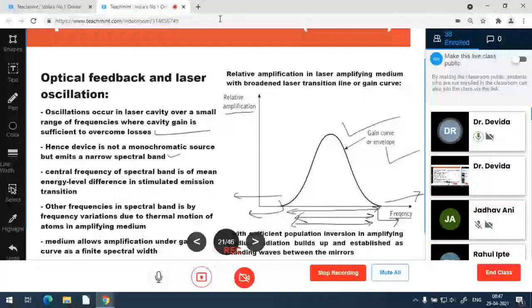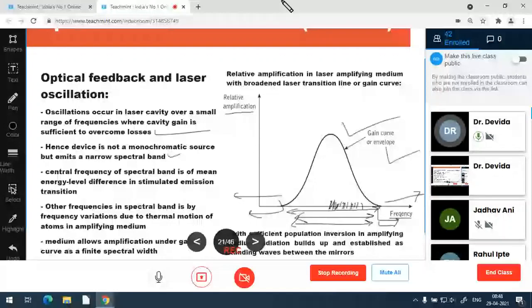Theoretically we say it is monochromatic, but the device is not, as this axis is the frequency axis. This frequency is supported, this frequency is supported, and all these frequencies are supported by the gain. So multiple frequencies are there. It is not monochromatic, it is multichromatic, but over a very small range, and we can assume it as monochromatic. So a very narrow spectral band is there.